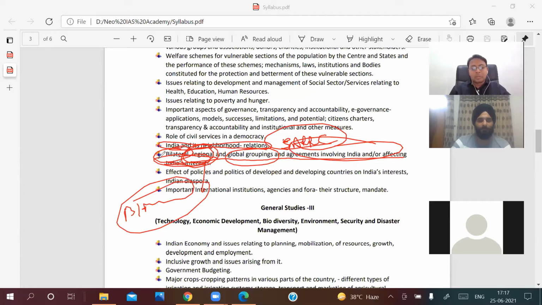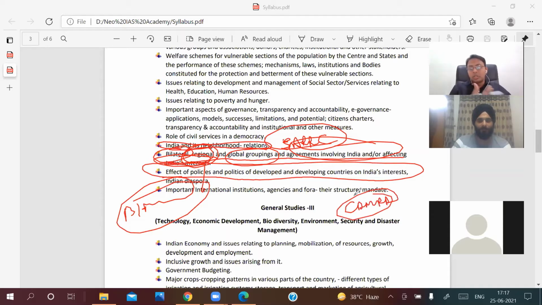Then effects of policies and politics of developed and developing countries on India's interests. Suppose there was an issue of CAATSA, that if the USA changes one particular policy, favoring or disfavoring India, then it also impacts India. It's related to current affairs, strictly telling you.